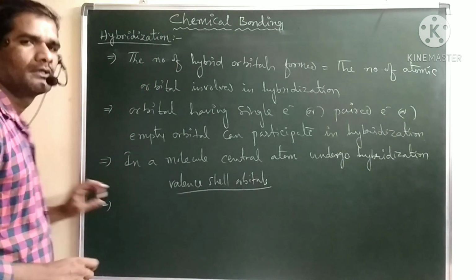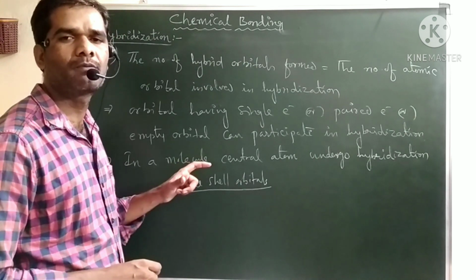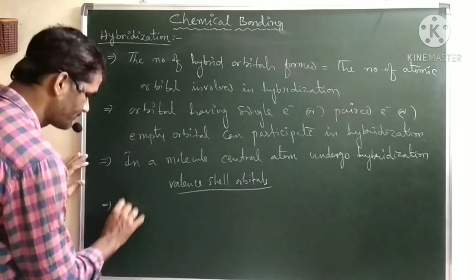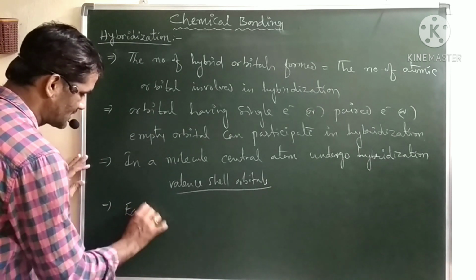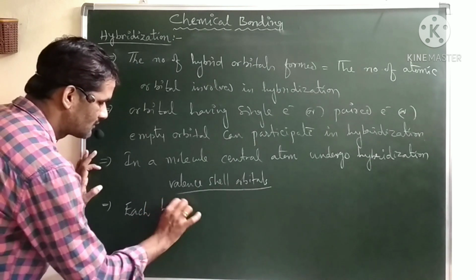And next, each hybrid orbital contains two parts: one having a larger lobe and one having a smaller lobe.